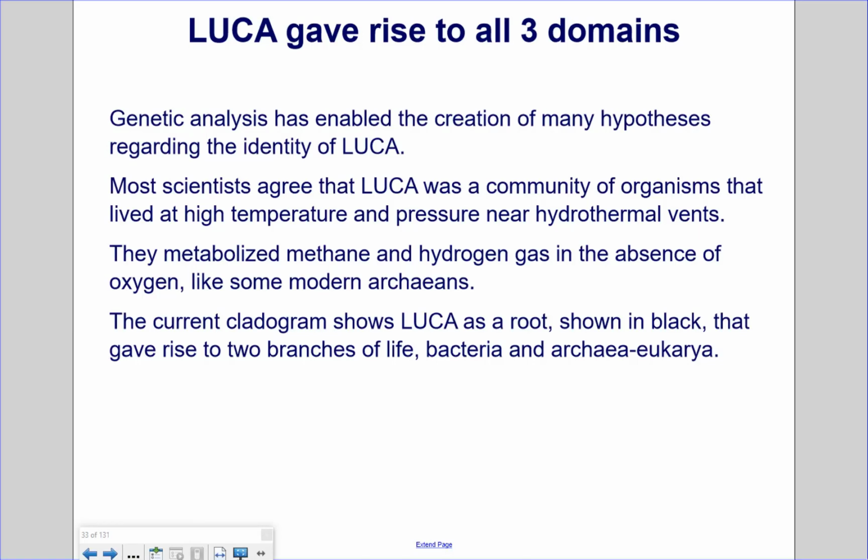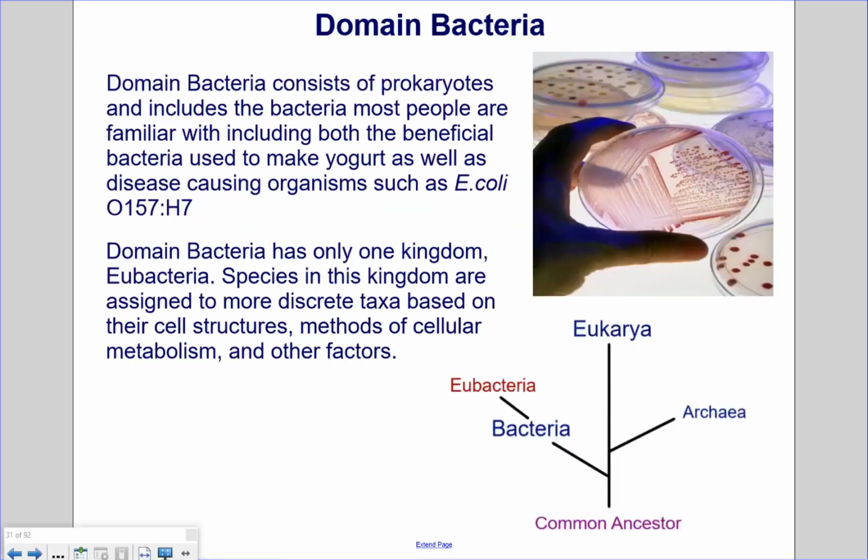Genetic analysis has enabled the creation of many hypotheses regarding the identity of LUCA. Most scientists agree that LUCA was a community of organisms that lived at high temperature and pressure near hydrothermal vents. They metabolized methane and hydrogen gas in the absence of oxygen, like some modern archaeans. The current cladogram shows LUCA as a root, shown in black, that gave rise to two branches of life, Bacteria and Archaea Eukarya.